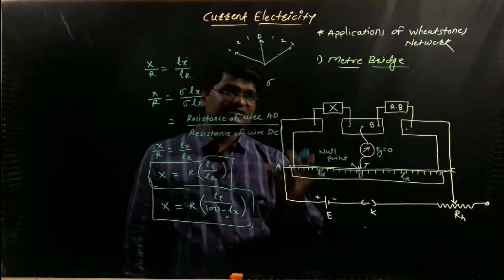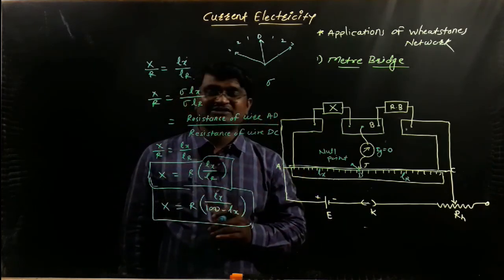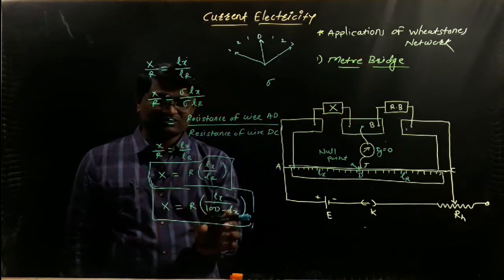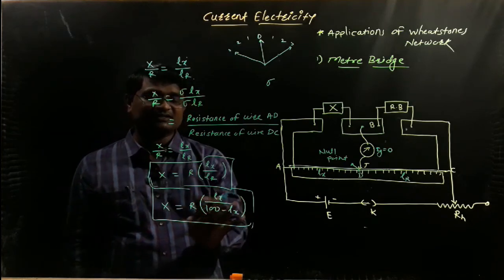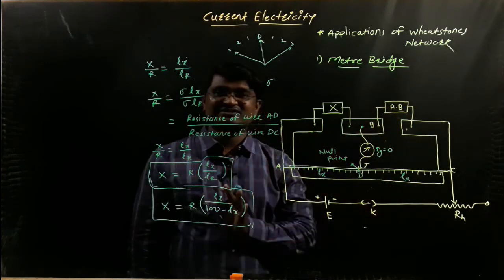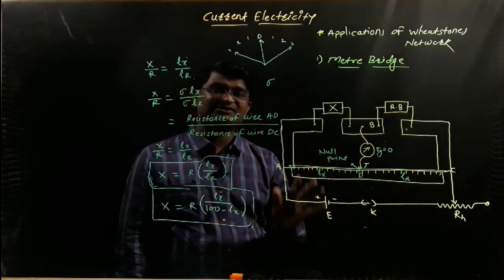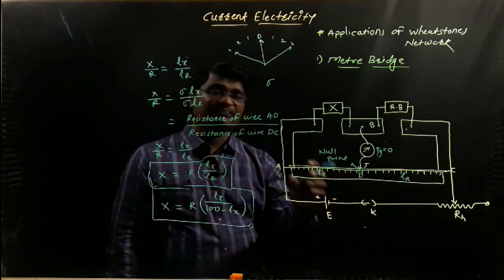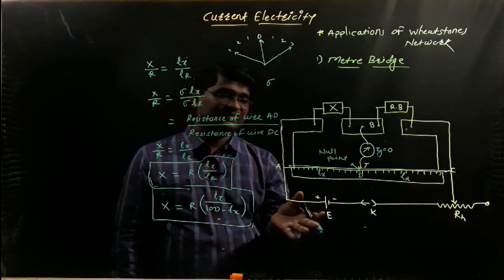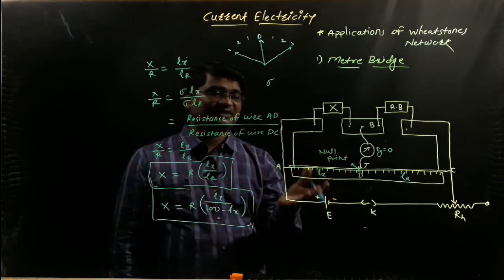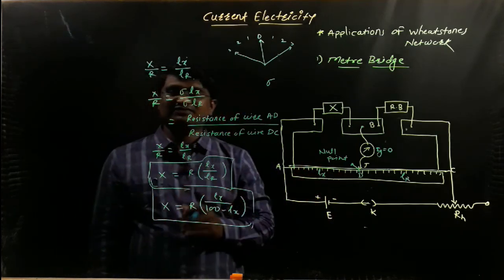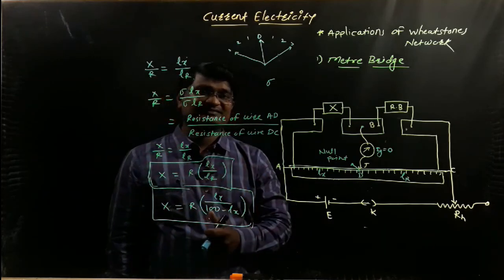So this is the first important application of Wheatstone's network, that is the meter bridge, which is a modification of Wheatstone's network. With the help of this formula, X is equal to R into Lx upon 100 minus Lx, we easily determine the unknown resistance if we know these three quantities. I hope you understand; this is very easy. We have already done this experiment in the physics laboratory, so it is easy to understand the actual concept of how to find the unknown resistance of the given wire using this formula. Okay, so we can stop here.